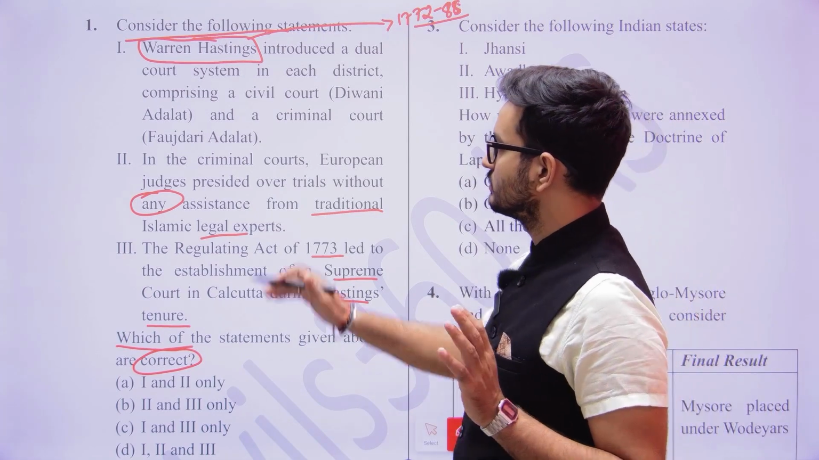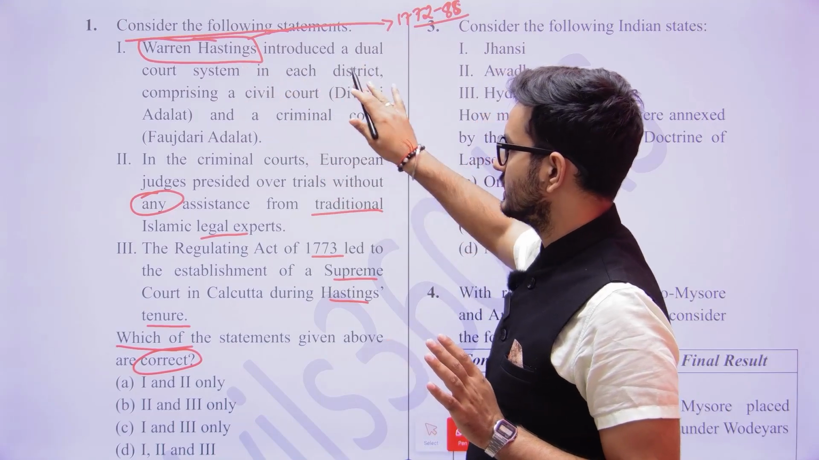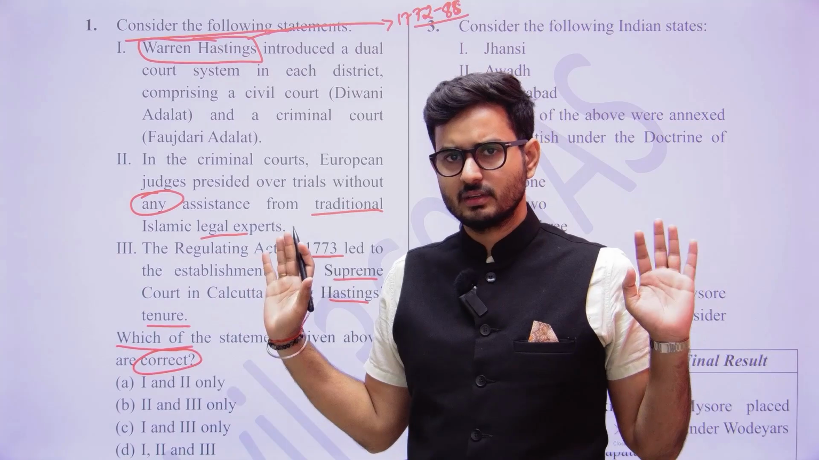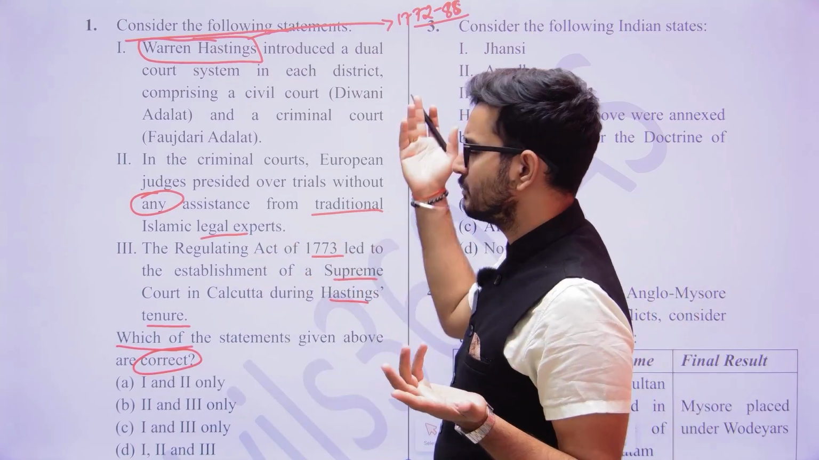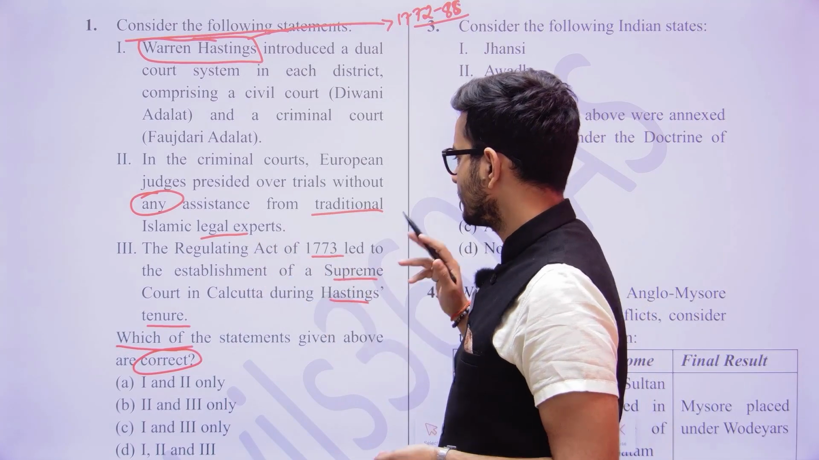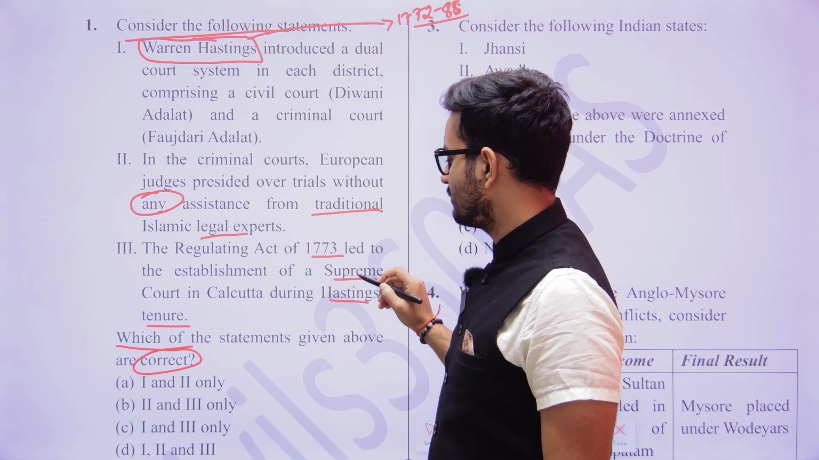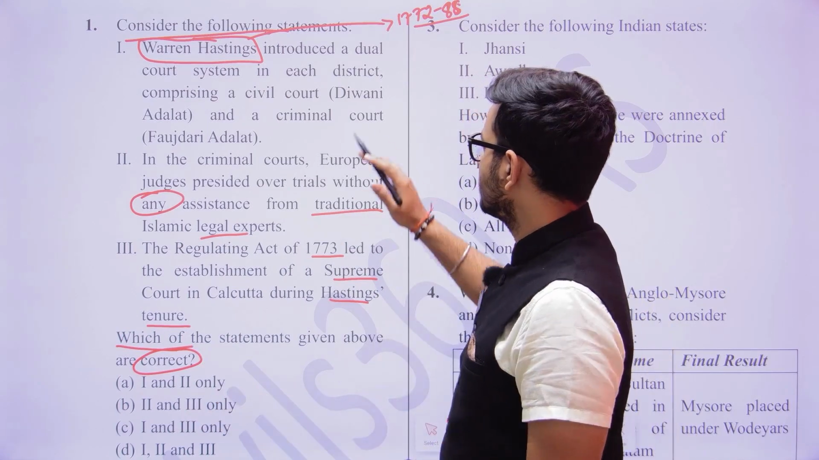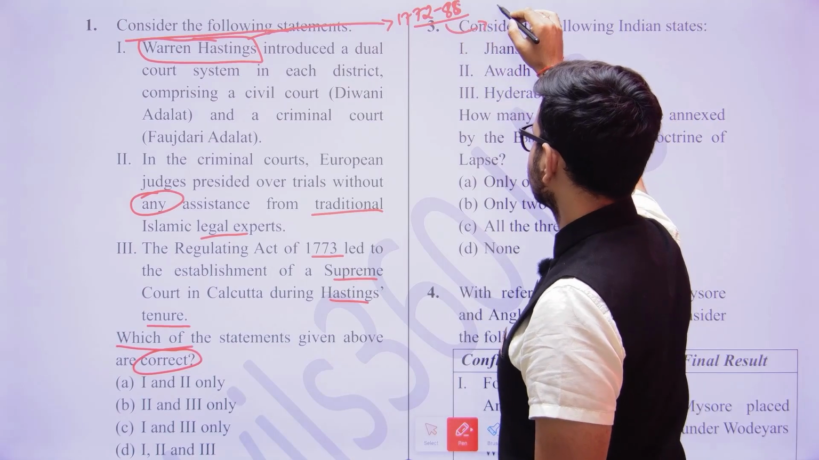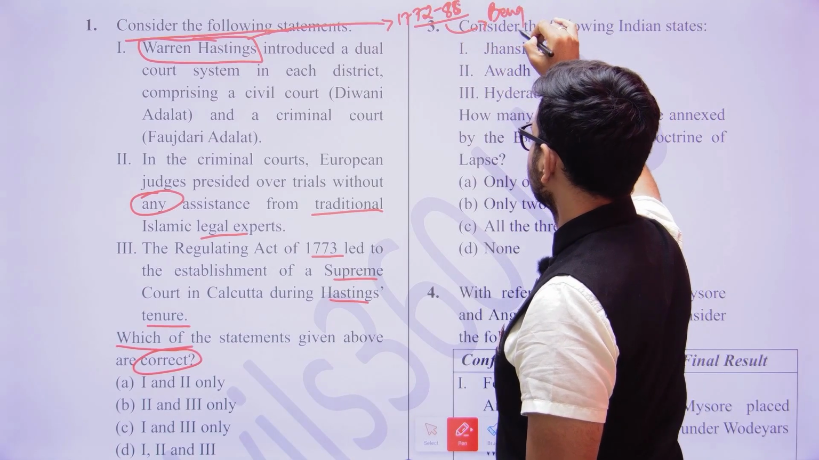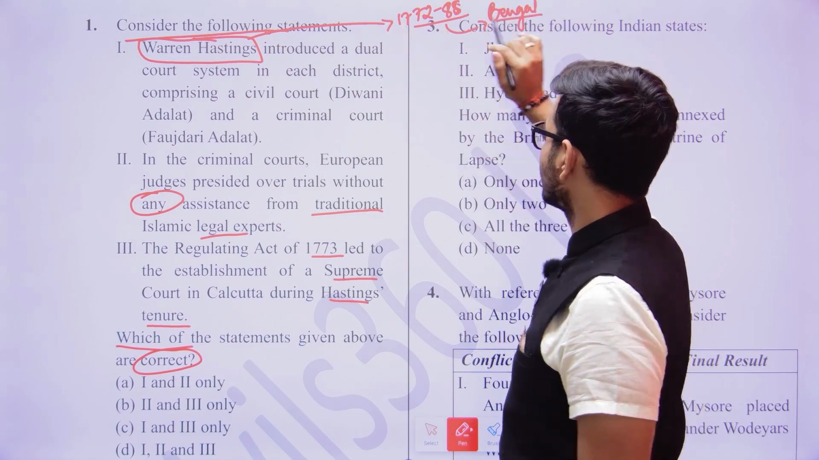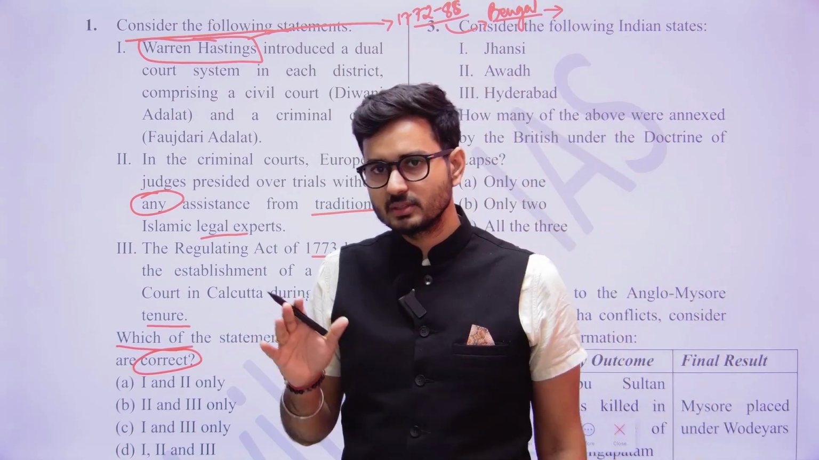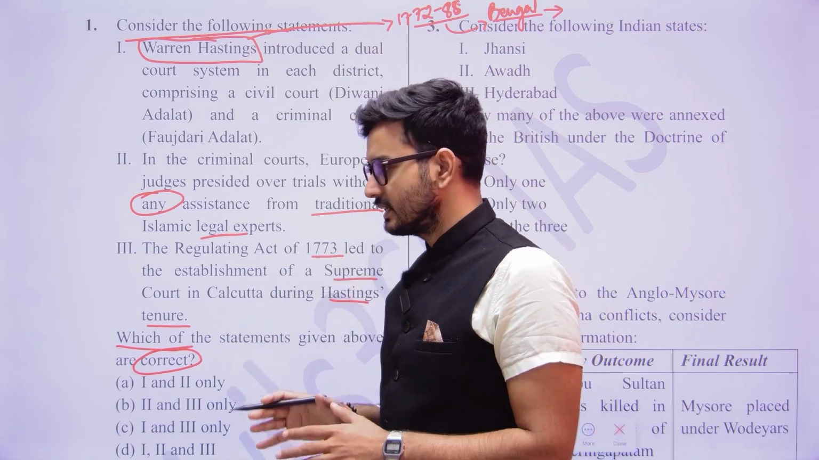Let us assume that Warren Hastings introduced a dual court system in each district comprising of civil court and a criminal court. We do not know. Then the Regulating Act of 1773 led to the establishment of the Supreme Court of Calcutta during Hastings tenure. We do not know, but what we do know is that during Hastings tenure they had major control over Bengal, because they had established the dual government of Bengal, and yet it was time for them to have full control over India. Yet there was the Mughal Empire, yet there were many Islamic dynasties.